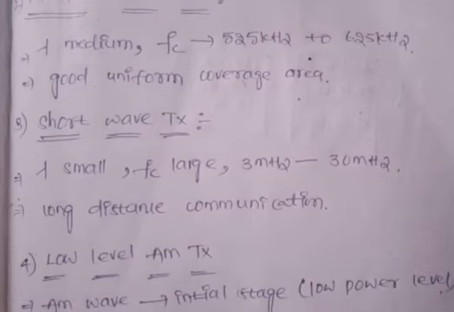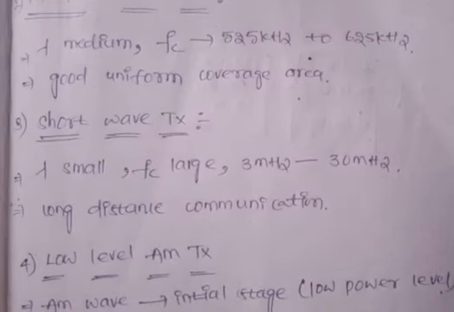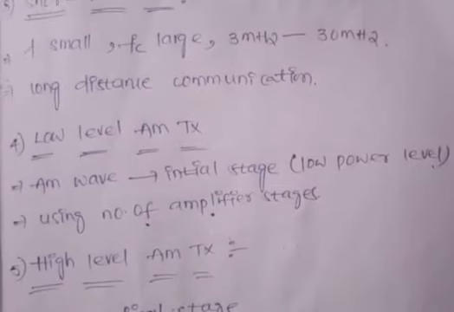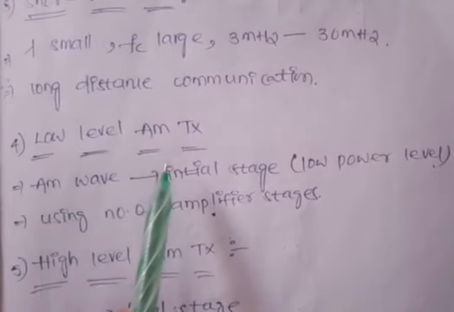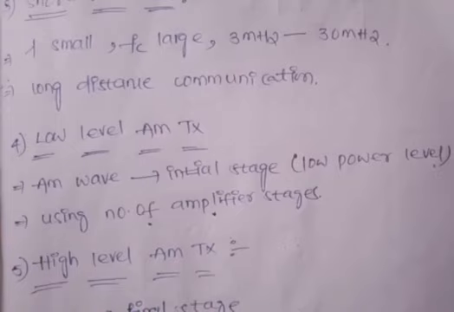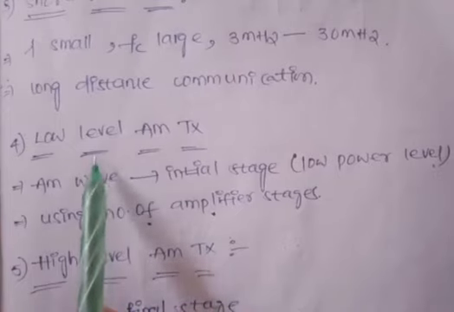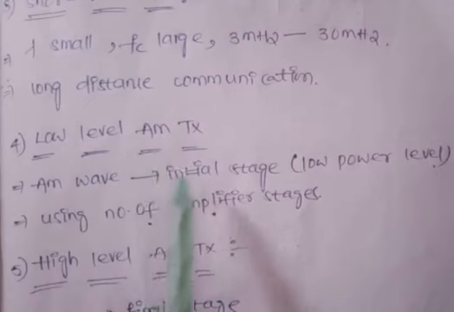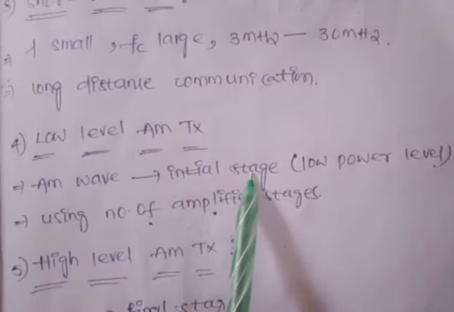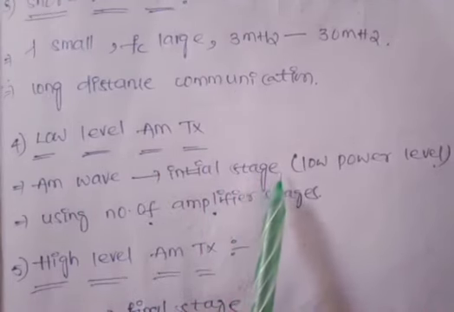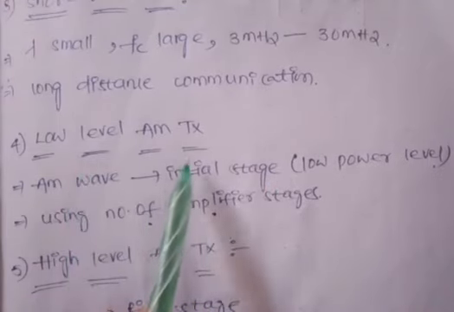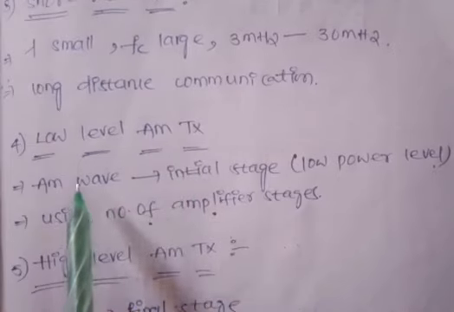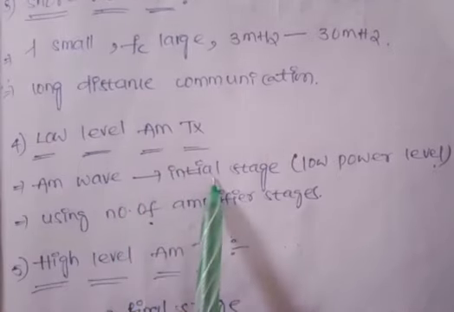Based on the power levels, the transmitters are classified into two types: low level transmitters and high level transmitters. We can call them low level AM transmitters or high level AM transmitters. In the low level transmitter, the modulation takes place at the initial stage, at the low power level. That means the AM wave is produced in the initial stage.